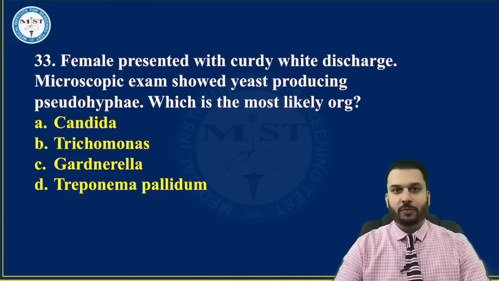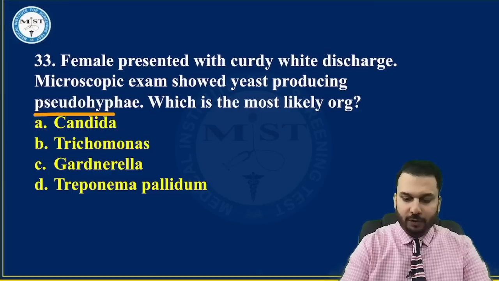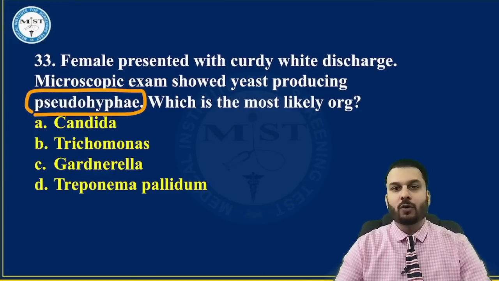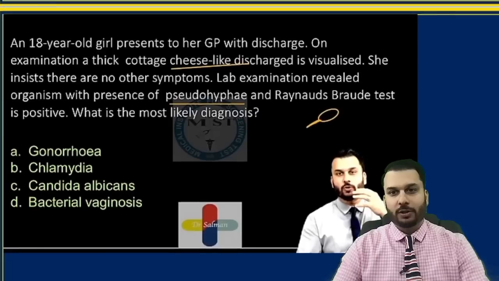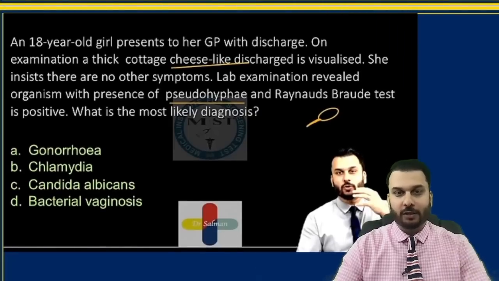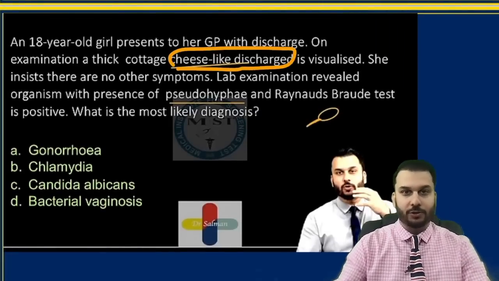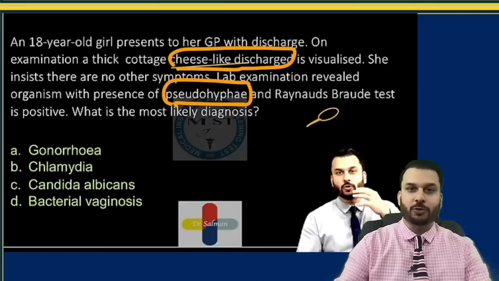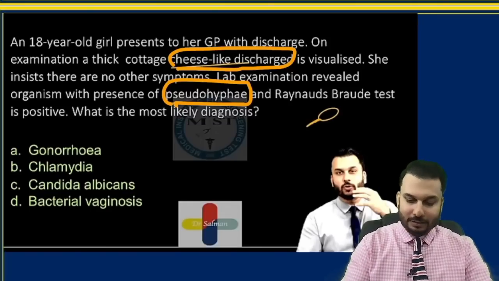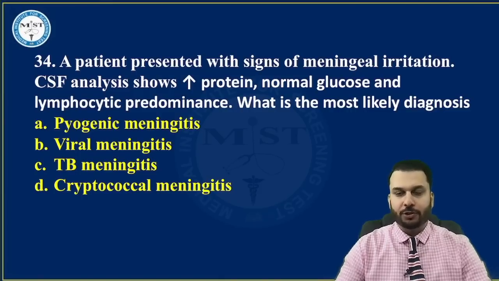Female presented with curdy white discharge. Microscopic examination shows yeast producing pseudohyphae. This is the word that they gave. Which is the most likely organism? Answer, Candida. Let's not go far. Once again from our 25 series, cheese-like discharge, as you can see in the question. Next, I had given the exact word pseudohyphae. Answer, Candida.